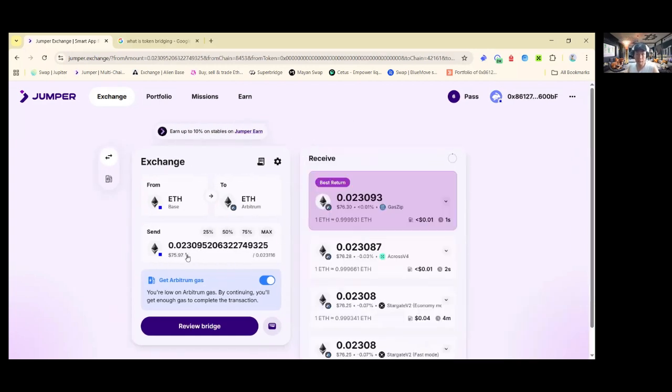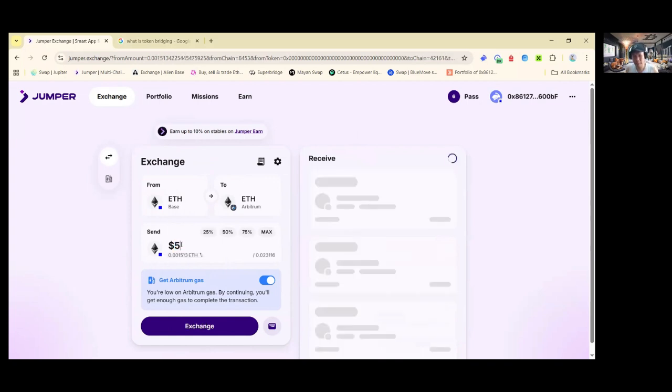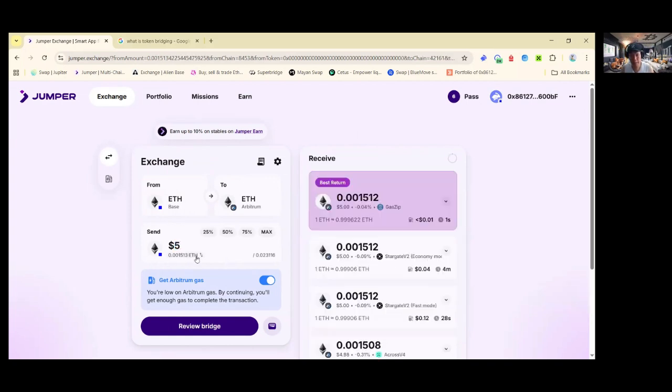Okay, but I do not know how much in dollar value. So maybe I want to bridge about, let's say, $5. So I can just put $5 here. Switch it here, click the arrows, search. Now we can see here the best return is gas.zip, less than 1 cent, and it takes only 1